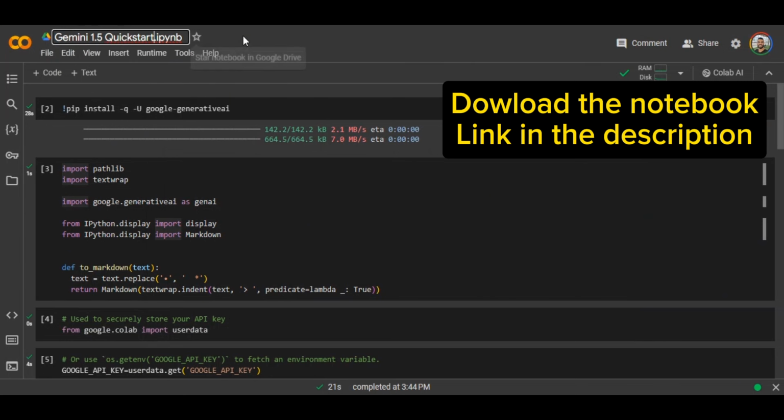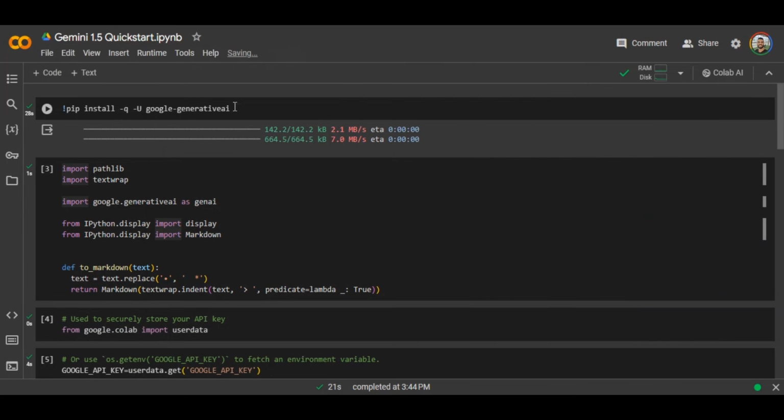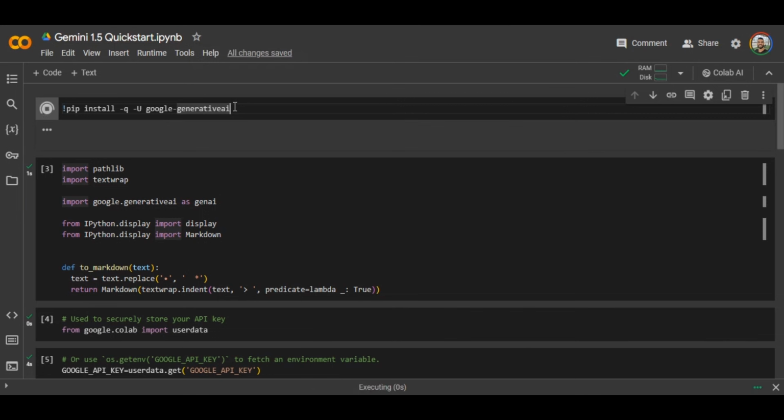However, there's a lot of potential and opportunity. Now I'm going to show you how you can set up your Python code and connect with the Gemini API using Python. So I'm going to teach you how to set up your first Quickstart Notebook in Colaboratory.